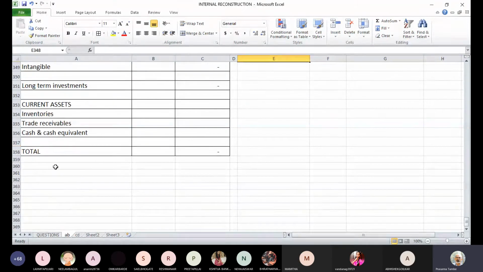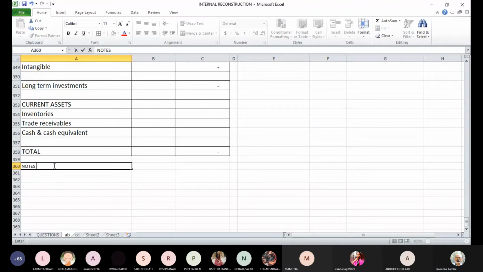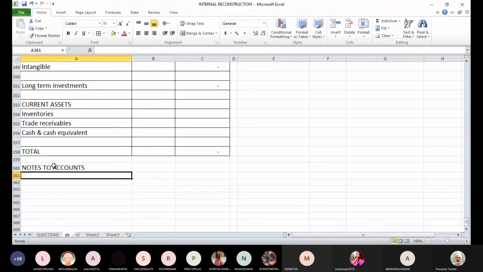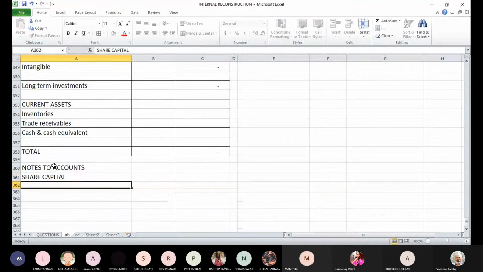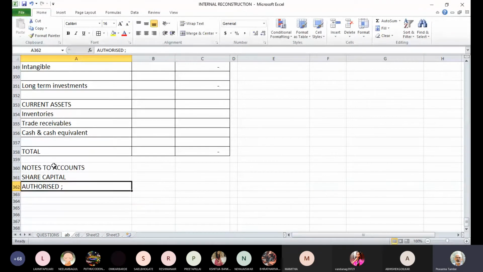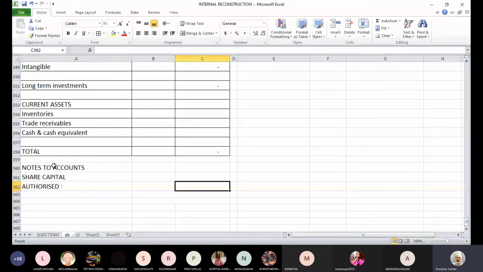First note that will be required is share capital. Authorized. We don't know what the authorized capital is, so leave it blank.